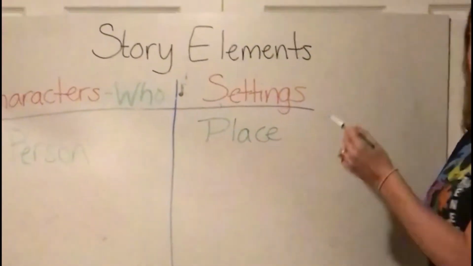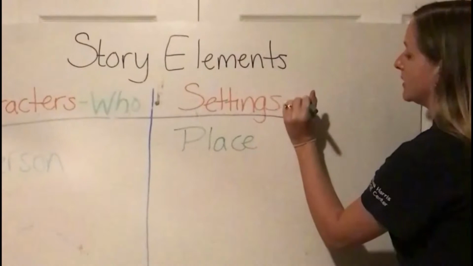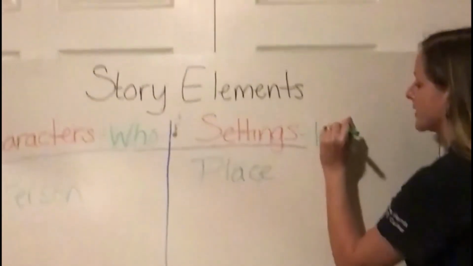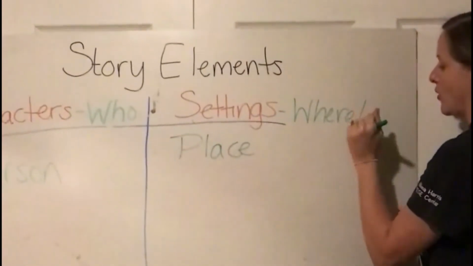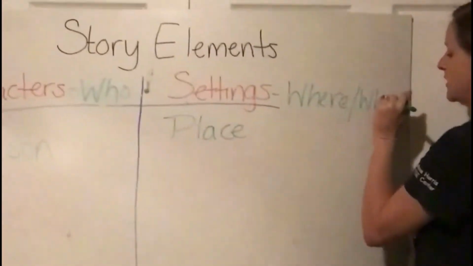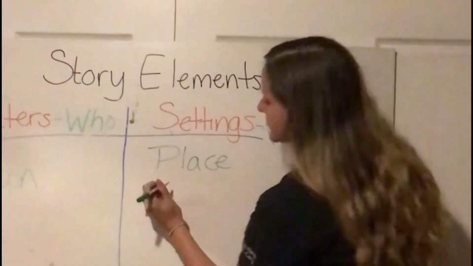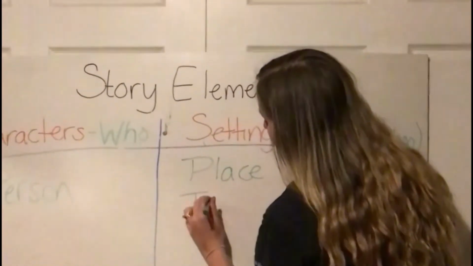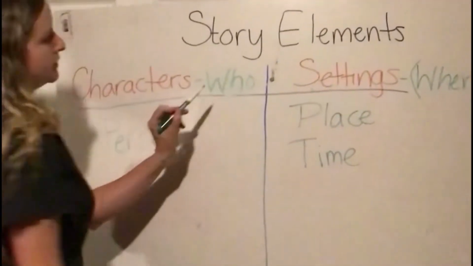So in a story, a setting could be our where, but it's also our when. So we need to know when and where. So it could be a place and time is our setting. And characters could be who.